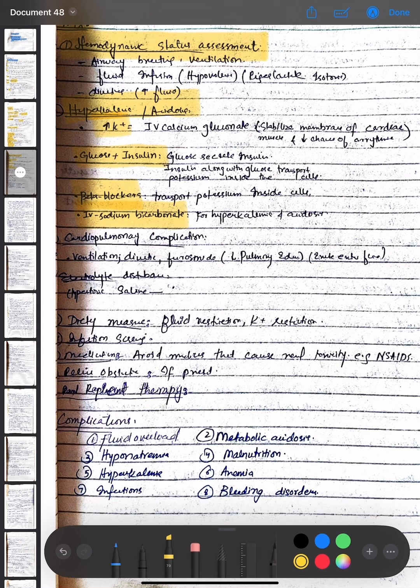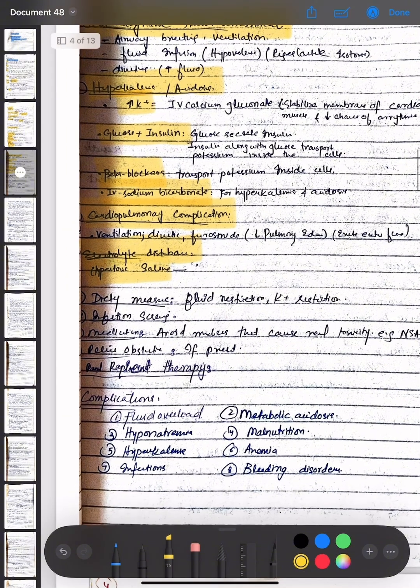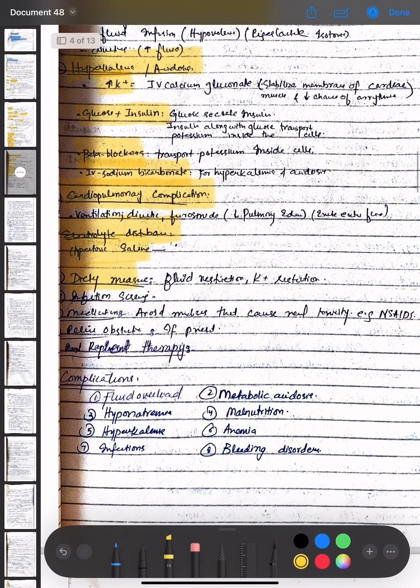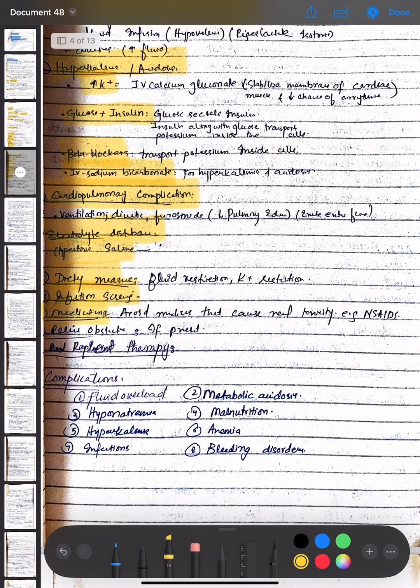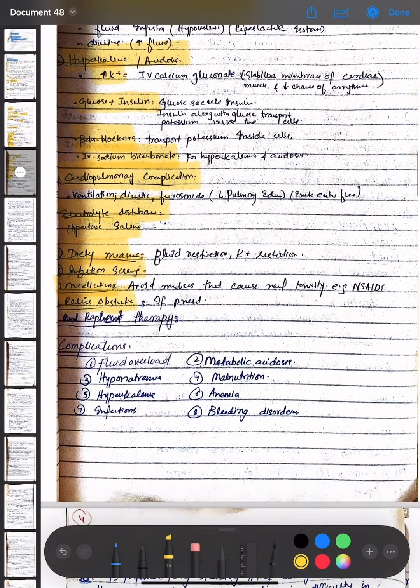For cardiopulmonary complications, ventilation is done. Diuretics such as furosemide are given to decrease pulmonary edema by excretion. For electrolyte disturbances, hypertonic saline is given. For dietary measures, fluid restriction and potassium restriction are done. Infection screening is done. Medicines that cause renal toxicity, for example NSAIDs, are avoided, and obstruction is relieved. These are the management options.